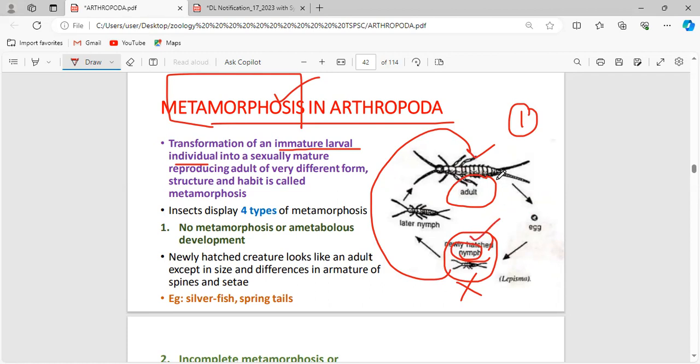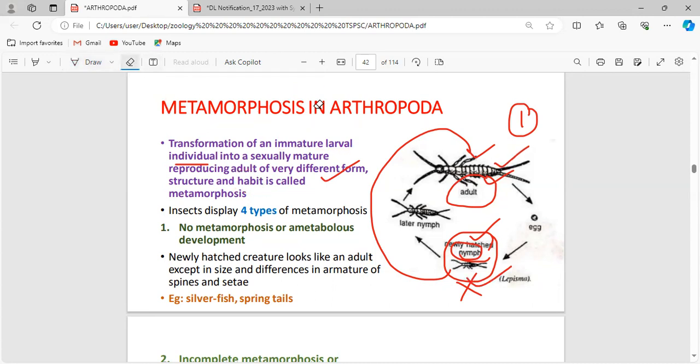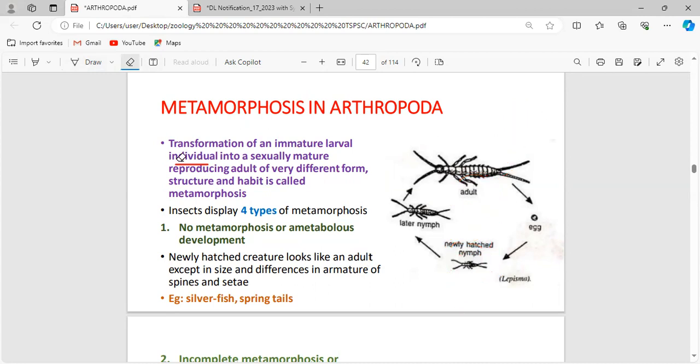So the larval stages and the adult stages prefer to live in different habitats. That is what they are explaining, different form and habitat. And larval stages are very small in size, and adults are larger in size. Now come back and read the definition again, and you will be very clear. Transformation of an immature larval individual into a sexually mature reproducing adult of different form, structure, and habitat is said to be the metamorphosis process.